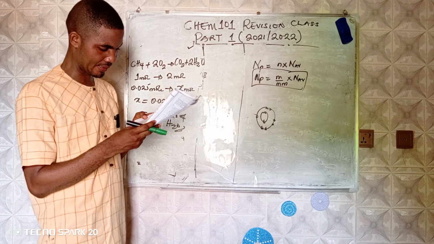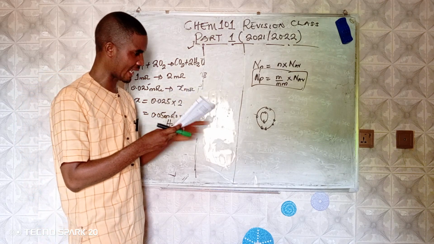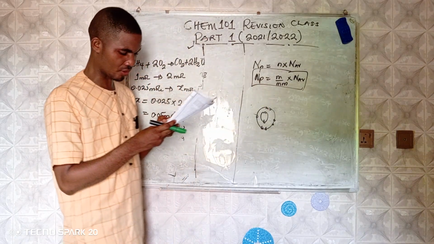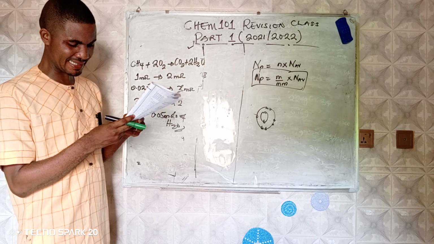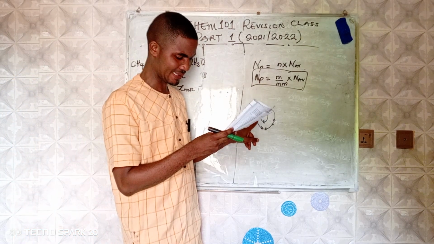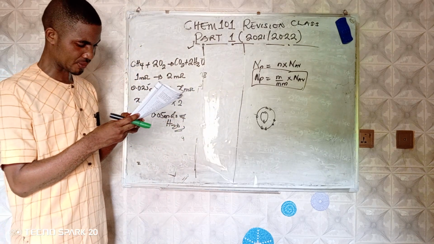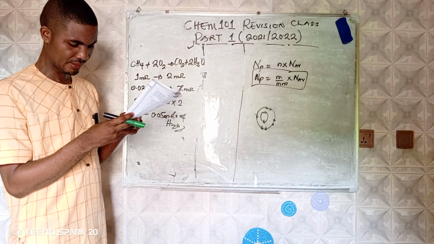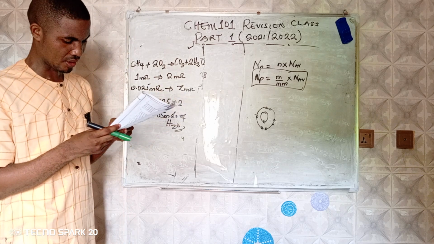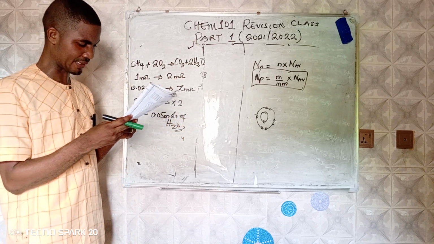Let's look at option B. It has atomic number of 9. Yes, 1, 2, 3, 4, 5, 6, 7, 8, 9. Option B is correct. Option C says it is a halogen. Yes, almost fully filled, it is a halogen. Option D says it is a non-metal. Yes, it's a non-metal. It's not a metal. So option A is the correct answer.